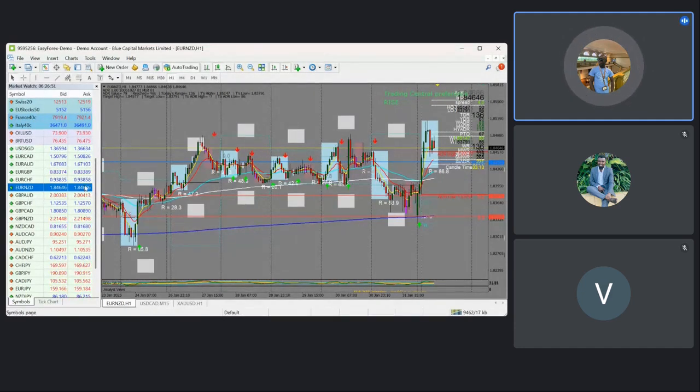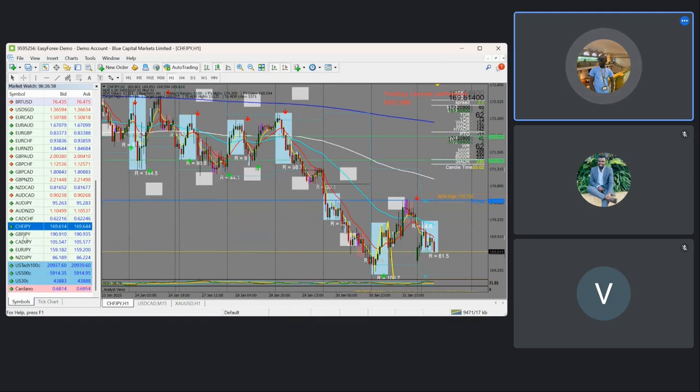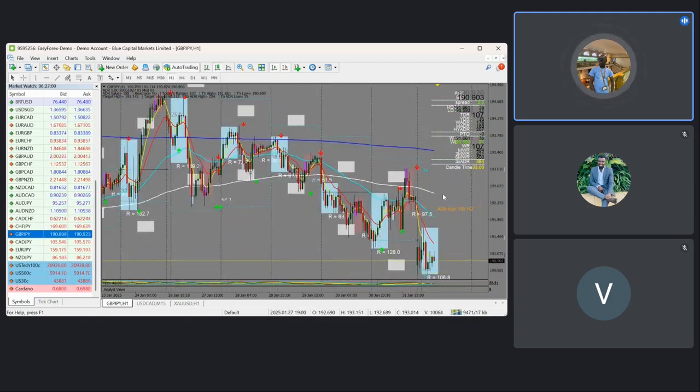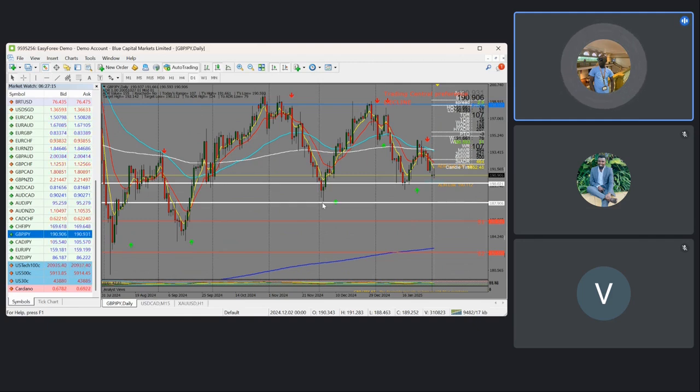Another group we can check is the group 5 currencies, that is the JPYs, and maybe we can start with the GBP JPY. That is from the daily time frame. Last week we talked about the idea of these JPYs coming to these lows, and we saw the Bank of Japan increasing their rate. That's why you've been seeing that the yen pairs have been strengthening.